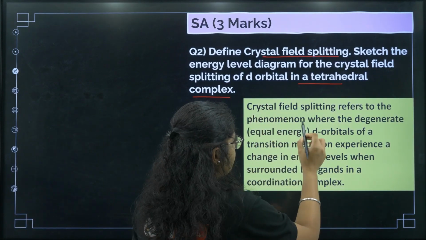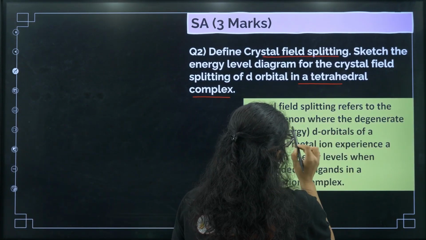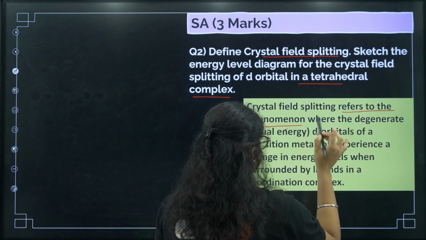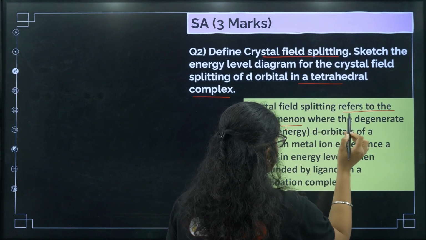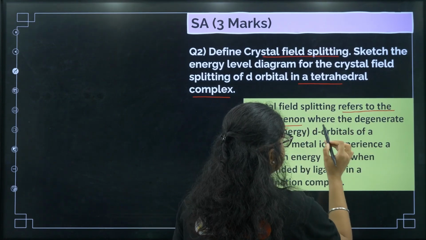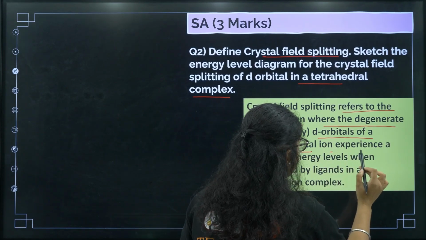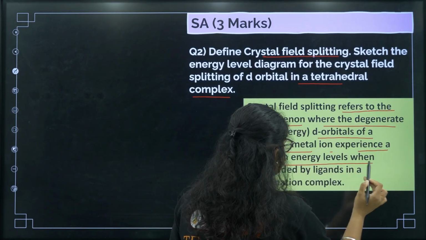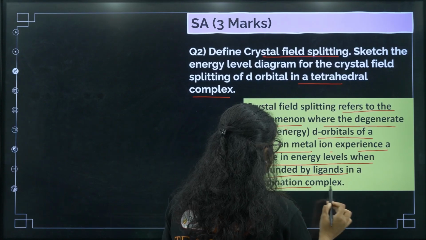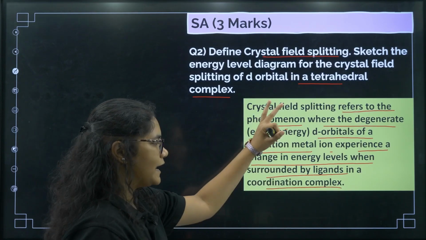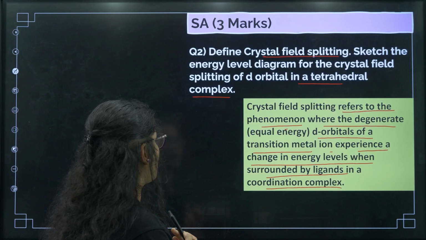Crystal field splitting refers to the, you need not write this much complex, you can just write: crystal field splitting occurs when the degenerate d orbitals of a transition metal ion experience a change in the energy level when surrounded by ligands in a coordination complex. I'll tell you in a much simpler form how to write it.